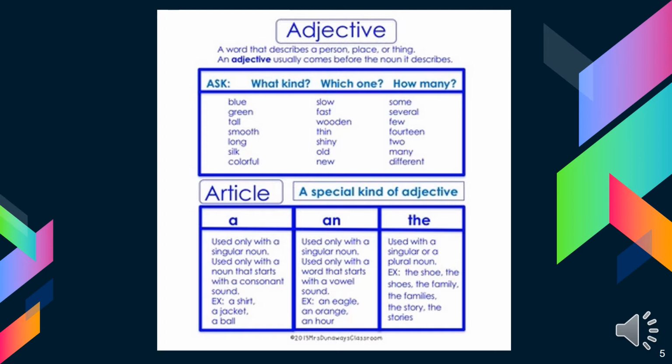Okay, so we have three types of adjectives: what kind, which one, and how many. What kind, like we said, the colors, smooth, long, how does it feel.